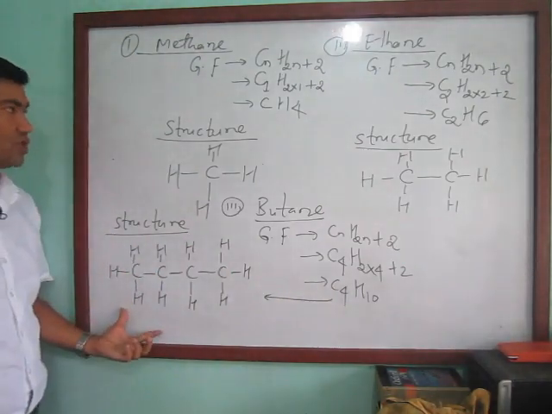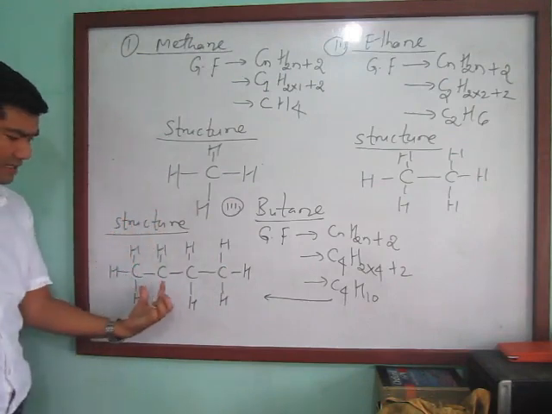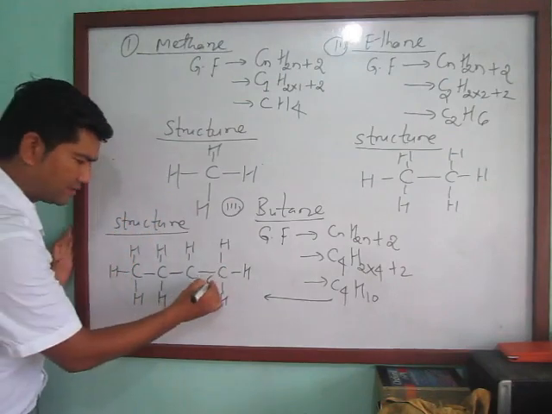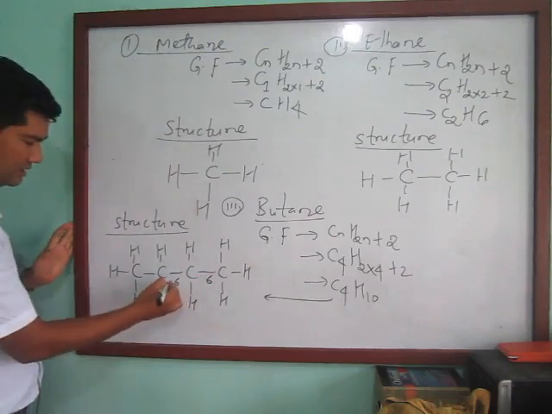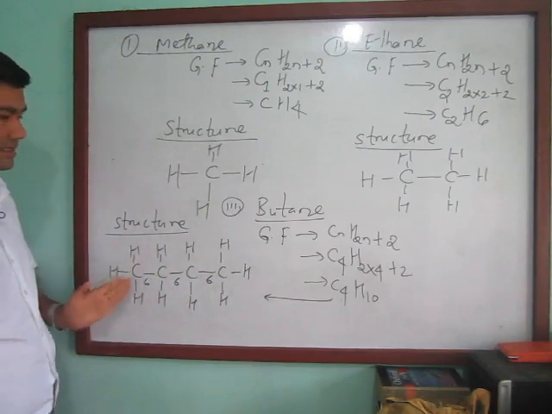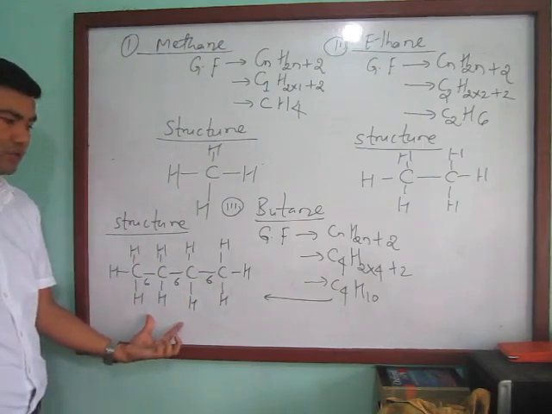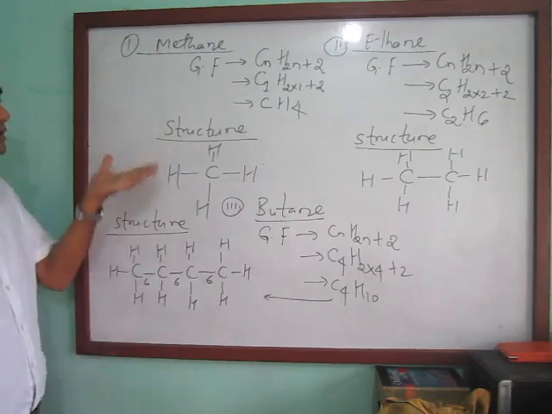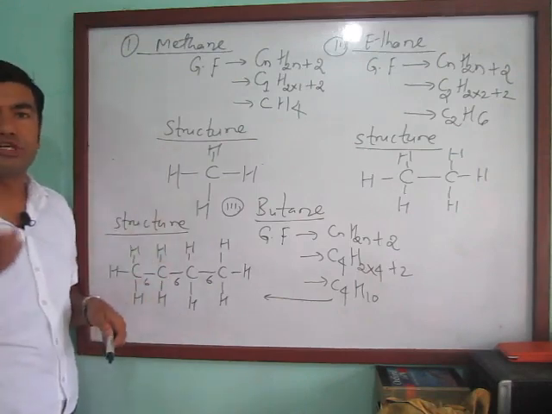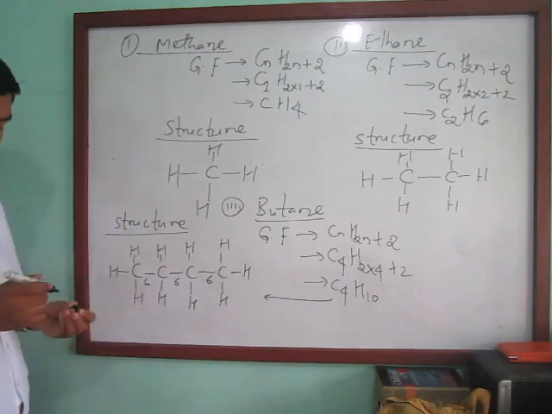So this is the structure of butane, and you can see here is a single bond, or you can say the sigma bond, all sigma bonds, which means it is an example of saturated hydrocarbons, and the whole series of alkanes comes under saturated hydrocarbons.